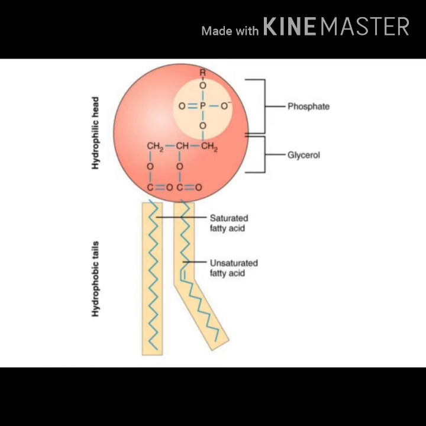So here the tail region is not soluble in water, and the head region is soluble in water. So the same lipid molecule has water solubility and also water insolubility nature. That's why it is known as an amphipathic molecule. So amphipathic means it has both natures.